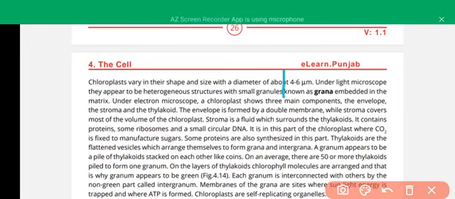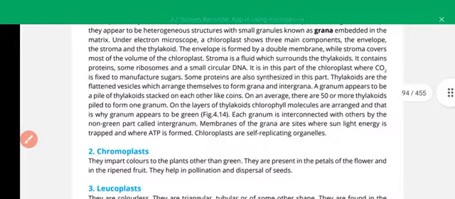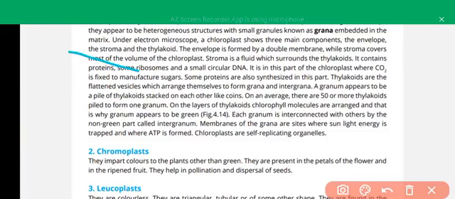It is composed of three layers: envelope, stroma, and thylakoids. The envelope is the double membrane, while the stroma covers most of the volume of the chloroplast. It is the fluid, and it contains protein. In the stroma, the light reaction products and sugar are produced. Here CO2 is fixed in the dark reactions, and the dark reaction takes place in the stroma, and